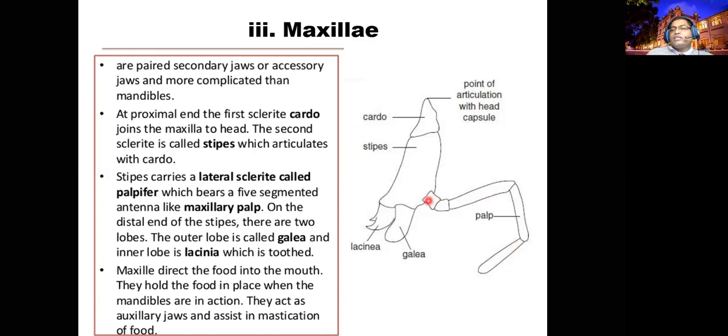So this region we call the palpifer. This palpifer has the palp. The palp also helps for sense, right? Cleaning of the insect's mouth. So the maxilla directs the food into the mouth and holds the food when the mandible is working. So labrum and maxilla are holding, and the maxilla has another additional job, which is to taste, right? So it tastes for the insect.